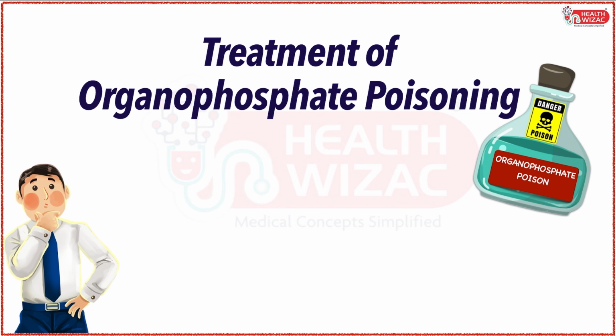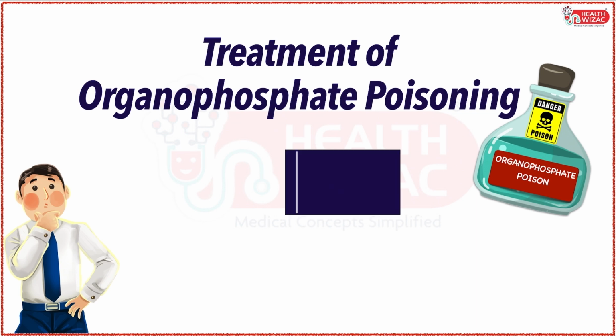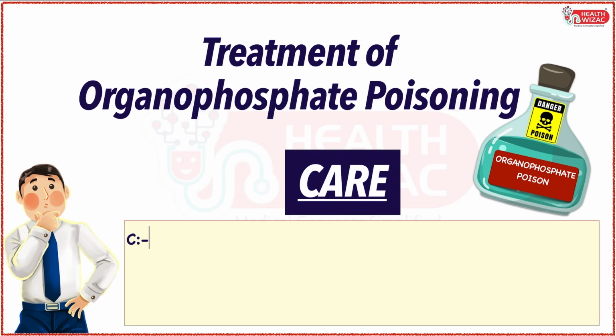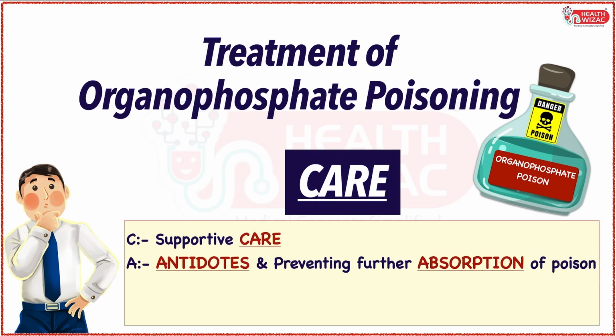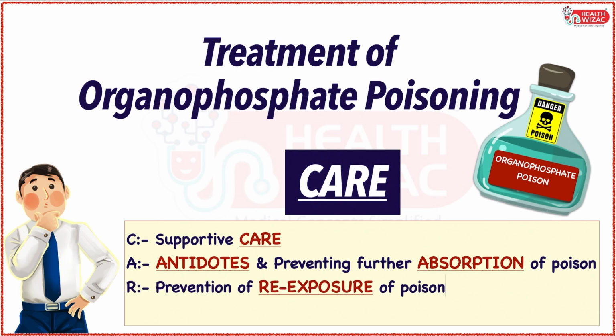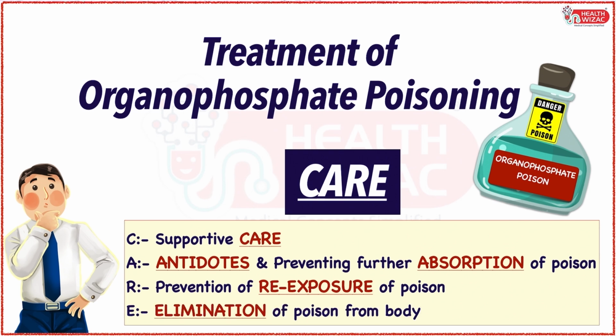Treatment of any poisoning, including organophosphate poisoning, can be summarized by the mnemonic CARE, where C stands for supportive care, A stands for antidote and prevention of further absorption of poison, R stands for prevention of re-exposure, and E stands for elimination of poison from the body.